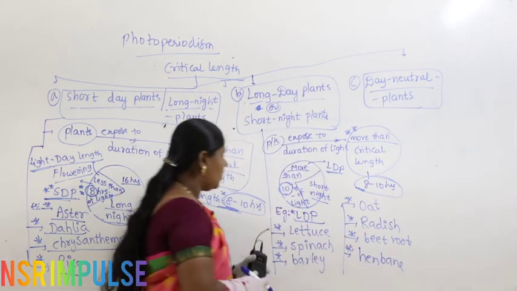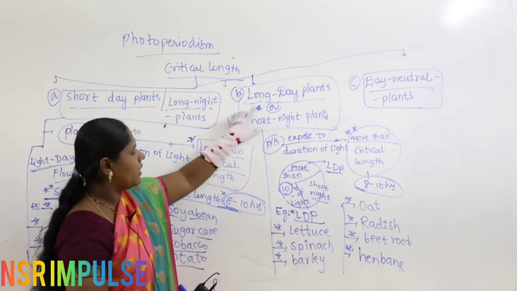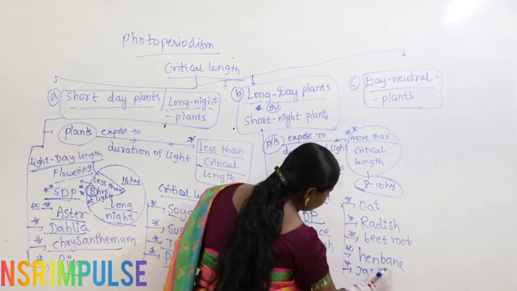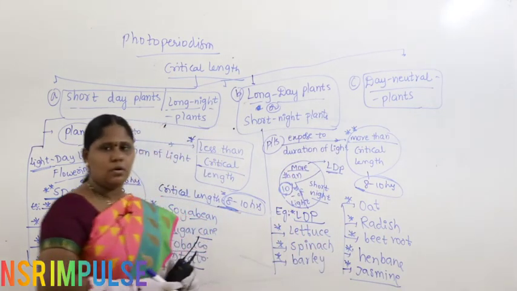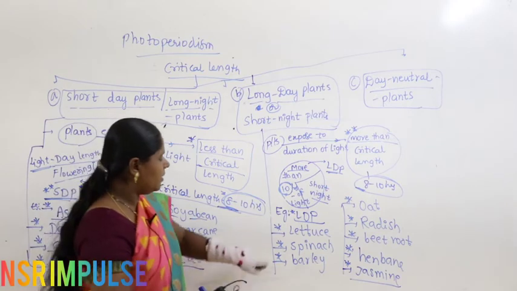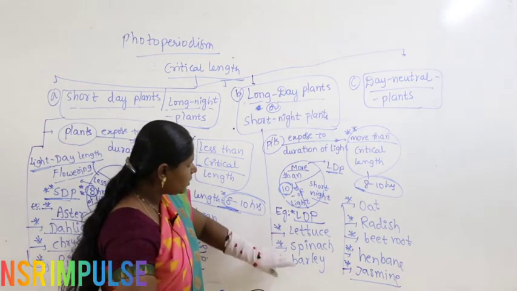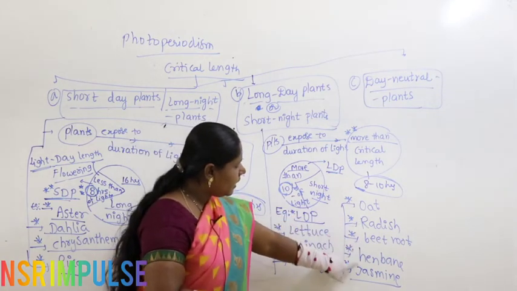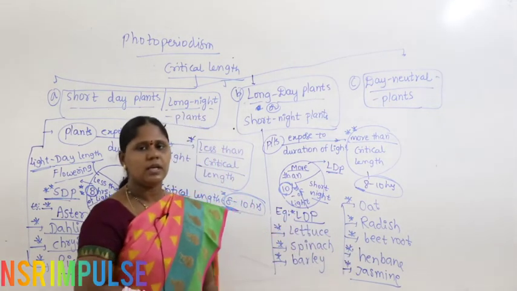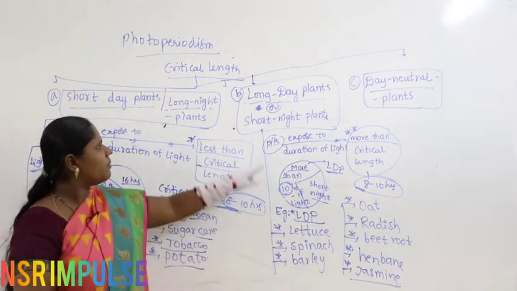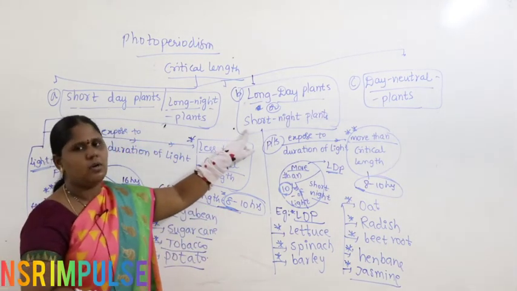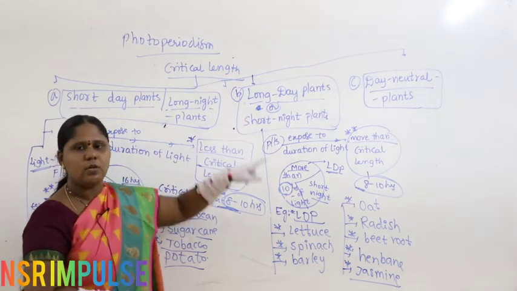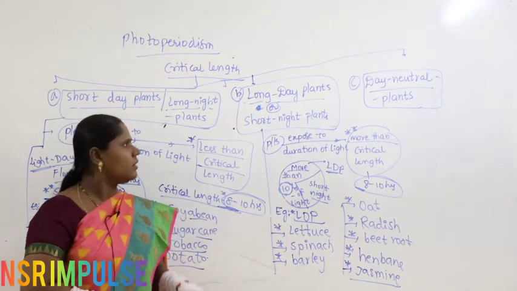All this will come under what? Long day plants. Even you can take jasmine also. Alright. So, what we find here? Lettuce, spinach, barley, oat, radish, beetroot, henbane, and jasmine. So, these all will come under long day plants or short night plants. They require a long duration of exposure to sunlight, then only they will give flowering, right.